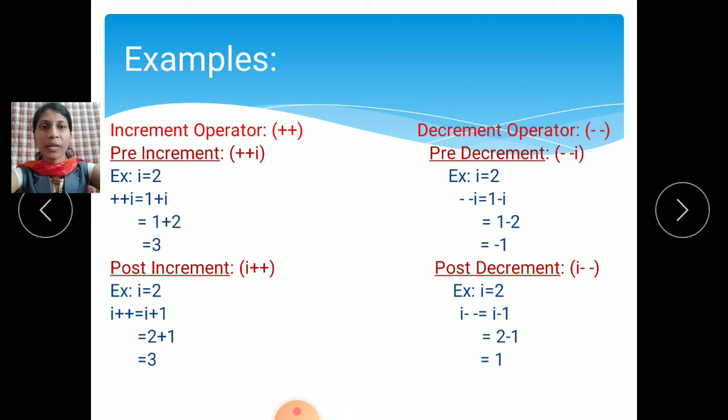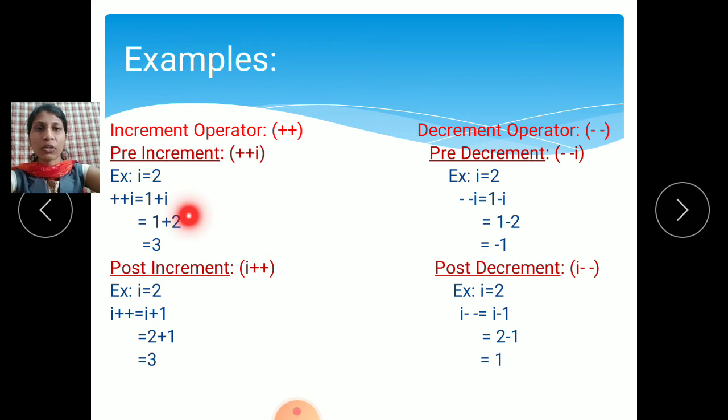See here, pre-increment means what? The pre-increment sign: first write down the operator, then the operand, means the variable. This plus plus is the operator sign, and I is the operand. For example, here we take the value of I as 2. Initially we assign the value of I as 2; you can assign any value. So plus plus I means pre-increment: first write down the operator, then the operand.